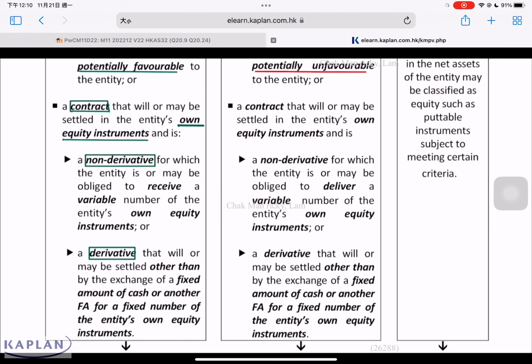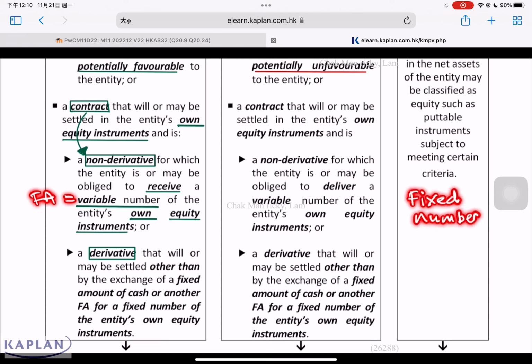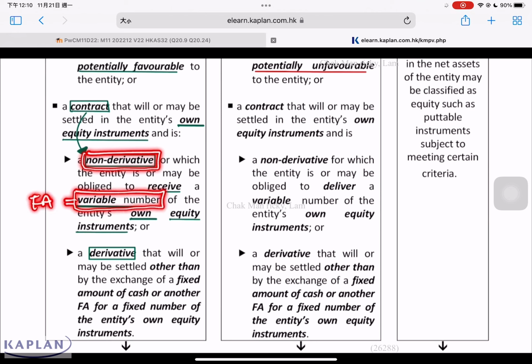If the contract that involves the settlement of your own shares is non-derivative in nature, then we ask this question: when the entity is required to receive its own equity instruments, is the number of own equity instruments variable or fixed? If it is a variable number, then it is considered a financial asset. If it is a fixed number of shares, it is considered an equity instrument.